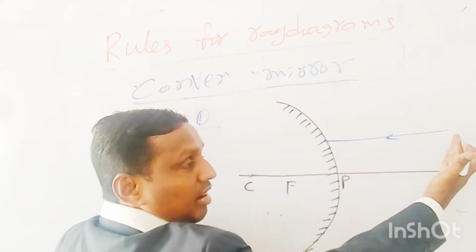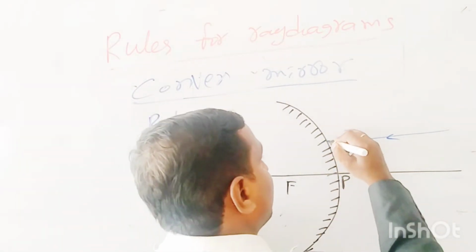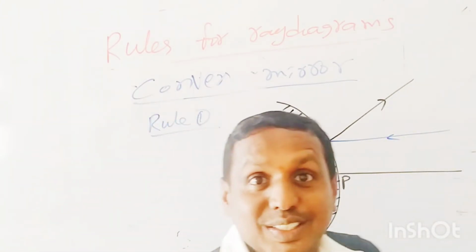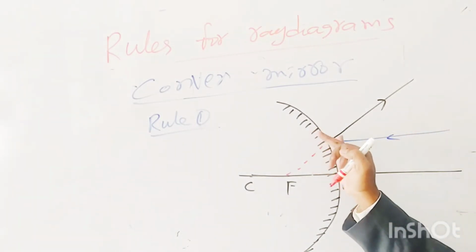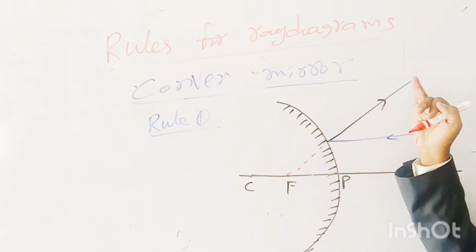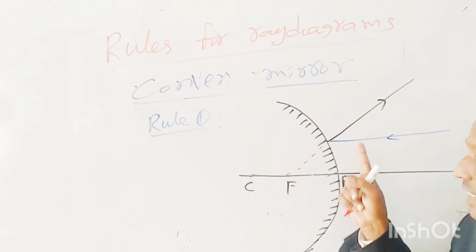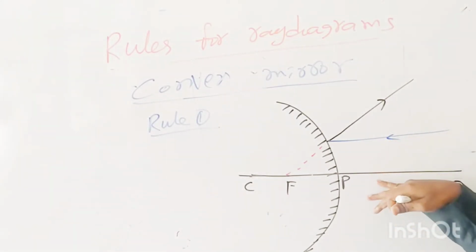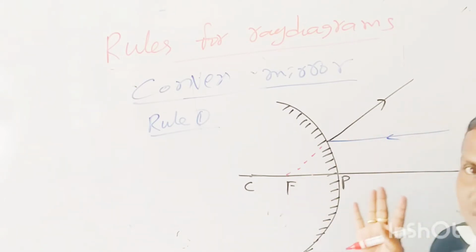When the light ray is traveling parallel to the principal axis, after reflection, this is the reflected ray. It appears to come from the focus because the mirror is diverging. So after reflection, it appears coming from the focus. This is rule 1. Clear?